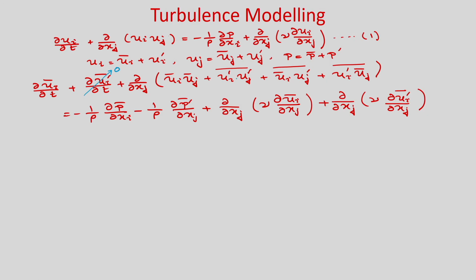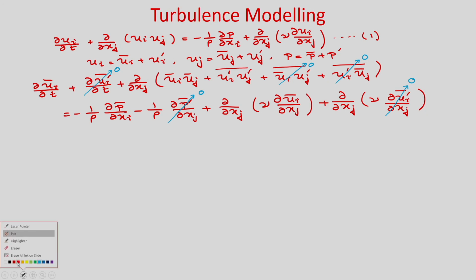You can see that this term will be 0, this term will be 0, this term will be 0, and this is also the time average of a fluctuating component, so this will also be 0. After substituting this here and taking the average, we just wrote this, and after